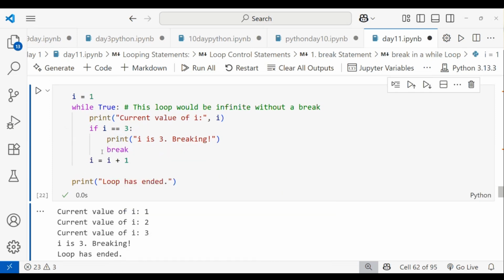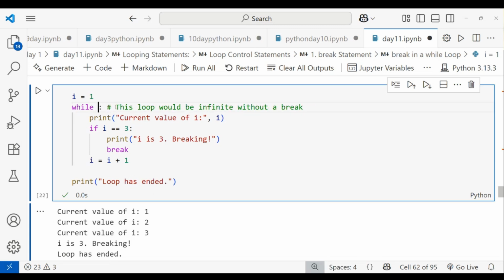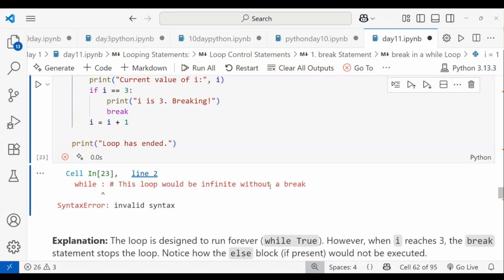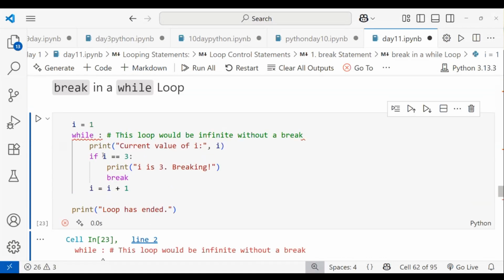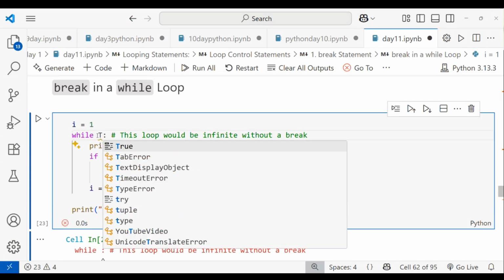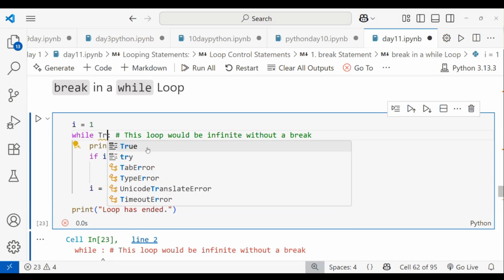And I have to show you this without mentioning any condition here. So I'm running this one. You can see that this loop will be infinite without the break. So there is syntax involved. After the while loop, you have to mention the condition. You have to follow the syntax.